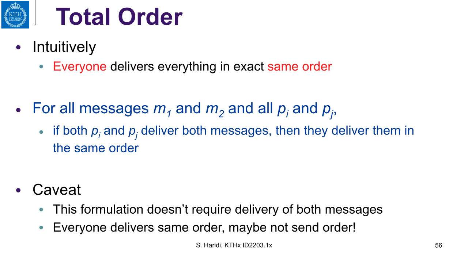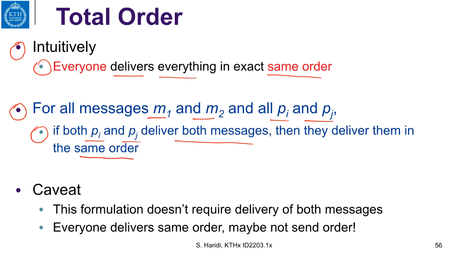Now let us go to total order. Intuitively, total order says everyone delivers everything in exactly the same order. The same order, that's all. So for all messages M1 and M2, and for all processes Pi and Pj, if Pi and Pj deliver both messages, then they are delivered in the same order.